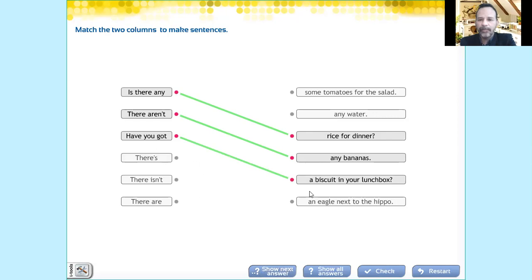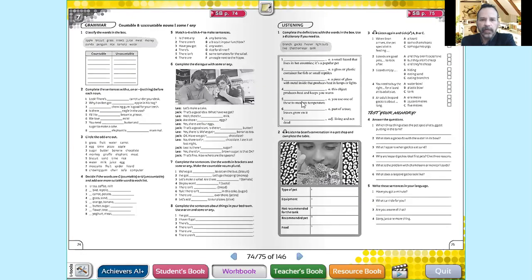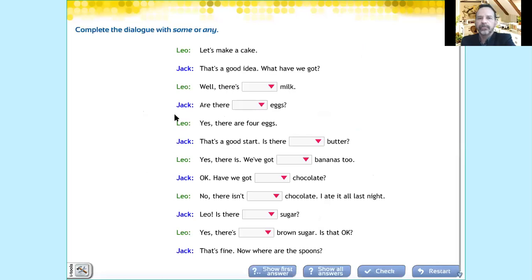Have you got a biscuit? A biscuit in your lunch bag? Obviously, this is the correct one because it's singular. So have you got a biscuit? Or have you got a banana? Have you got an apple? Have you got a lemon? Have you got an orange? It's singular. In this case, it's correct. But in other cases, you can use any. Okay? Very good.